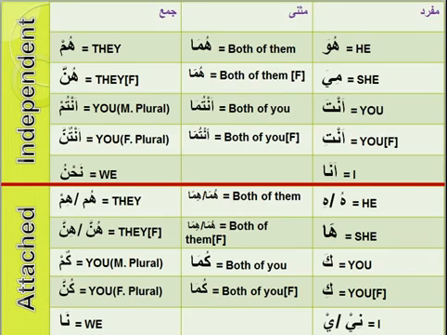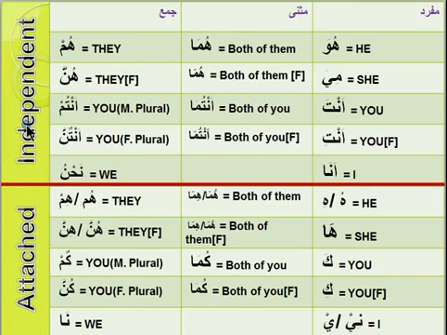So what you have to do is memorize all of these pronouns, all of them. Attached ones, independent ones, all of them. And remember that the independent ones will always be marfu, attached ones will always be mansub or majroor. This is a very important vocabulary. If you can memorize this chart, you will find them in every single ayah of the Quran.